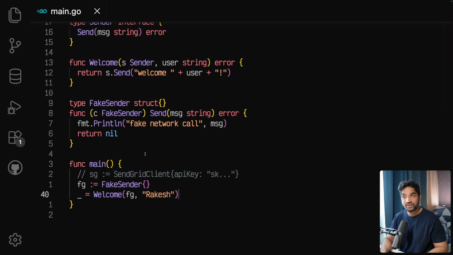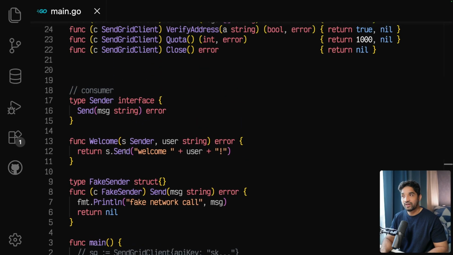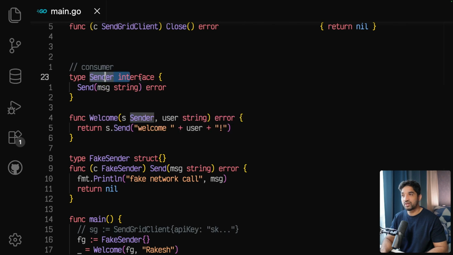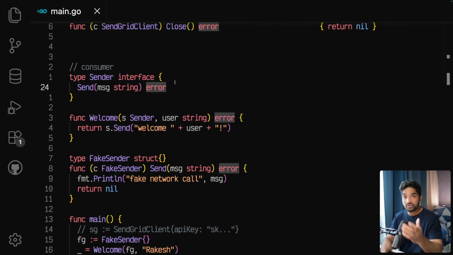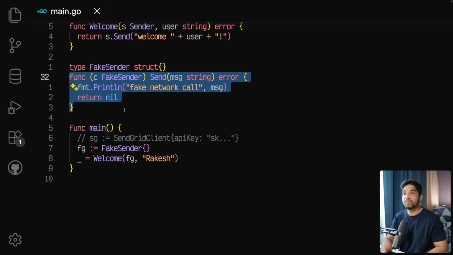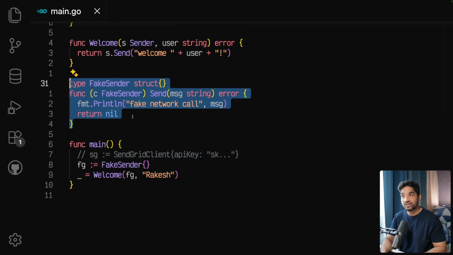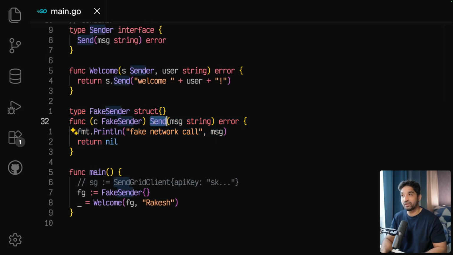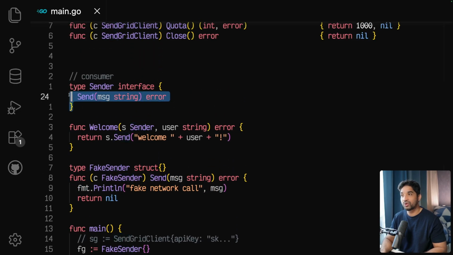Now, what is the benefit? Benefit is, imagine if this sender interface had those 5 methods, how we have in TypeScript, then to make this fake sender, I needed to implement all the methods here, right? But we are not doing this here. We are implementing only one method, and that was possible because this consumer is declaring their own interface with the methods what they need actually. Only one. This send, it is using send method.